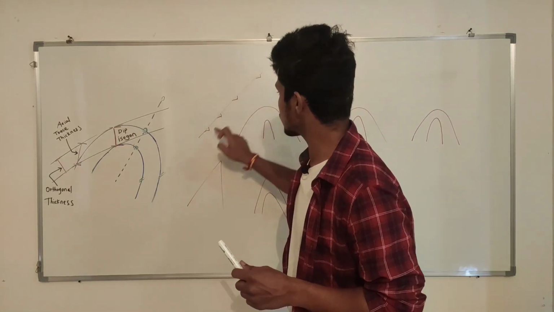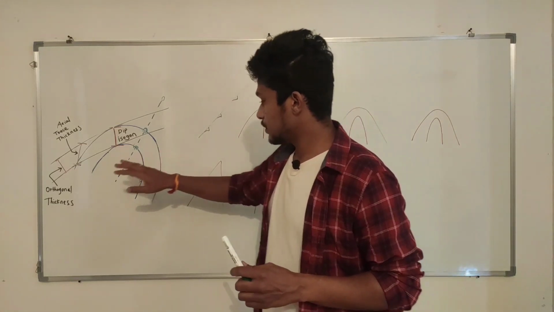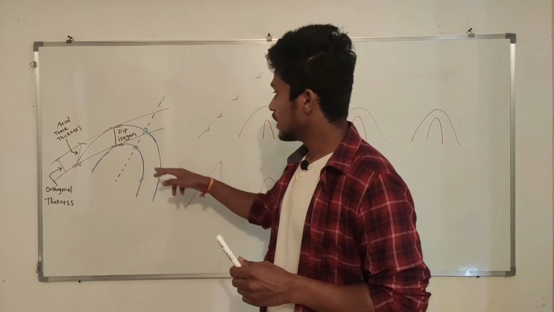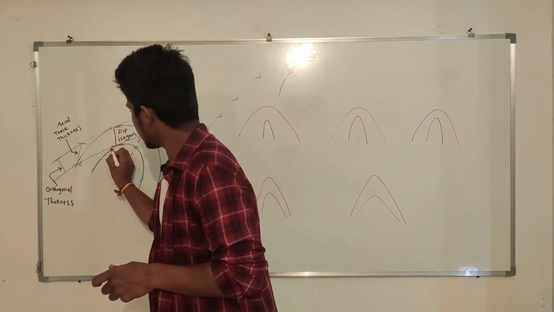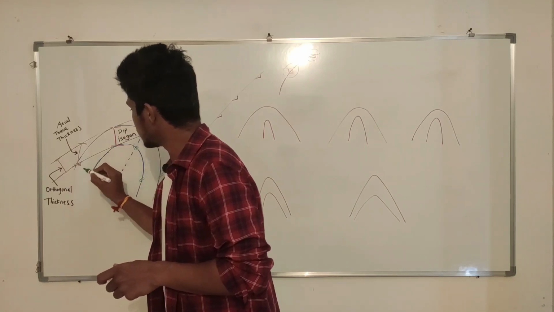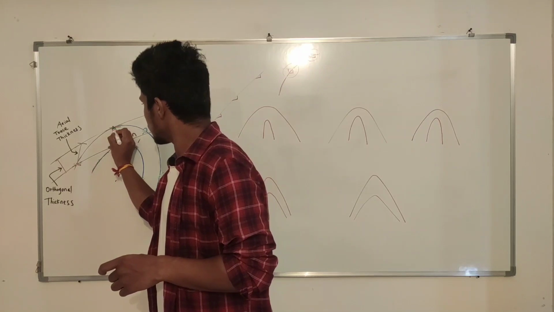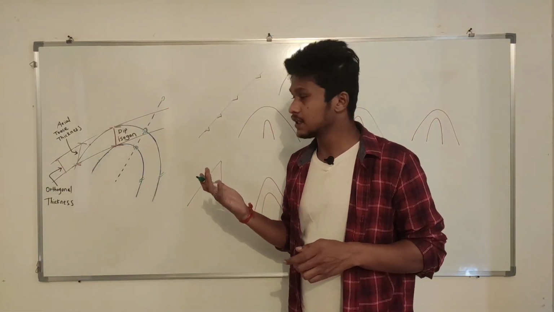Whatever I explained for the chevron fold is a planar surface, but for this fold we don't have a planar surface. That is why we are getting different amounts of dip everywhere, okay? If we calculate dip here, it will be different from this portion. On this curvature, the dip amount here and the dip amount here will both be different, right?